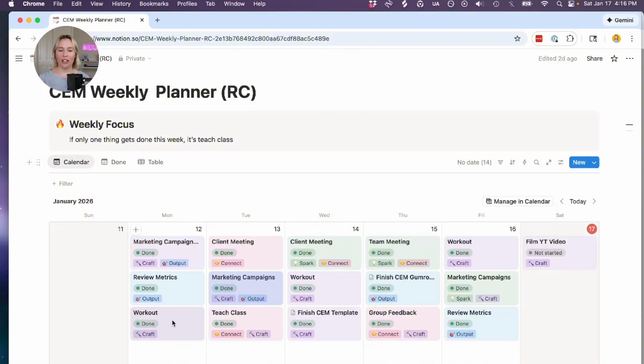If I have a super high output day, a super high craft day, and I'm doing a lot of intense work, I may not work out on those days because, just the season of life that I'm in right now, when I work out, it can be draining to my energy. So I have to be cognizant of that. Sometimes it energizes me, but I just have to be careful. So sometimes on those days I'll just do something a little bit more low impact if I do want to do some workout, or just go for a long walk. So these are also things I can be looking at my week and planning out.